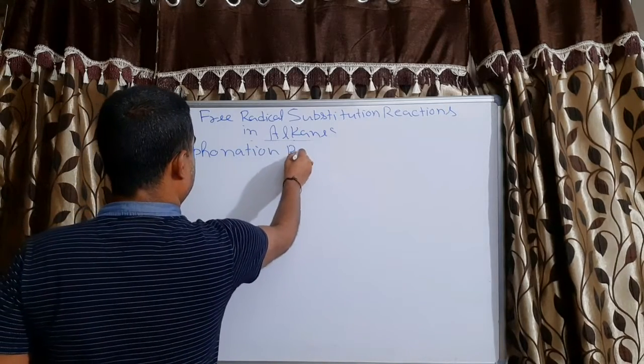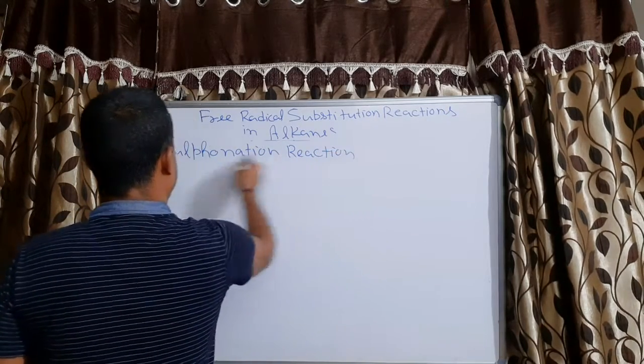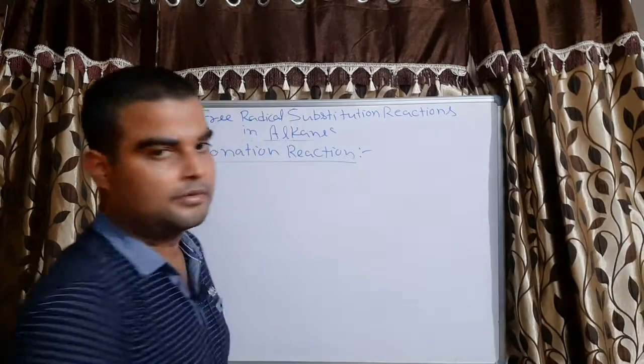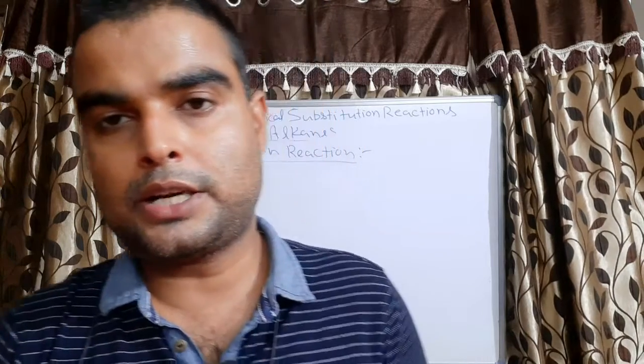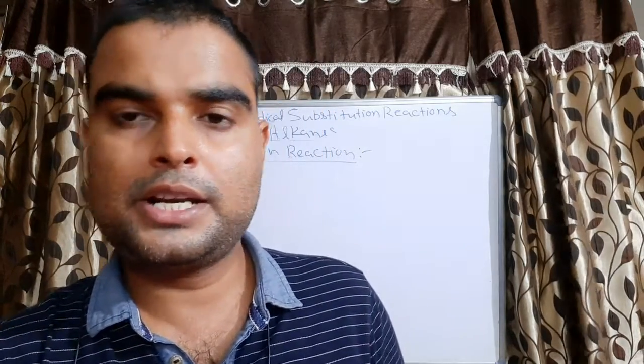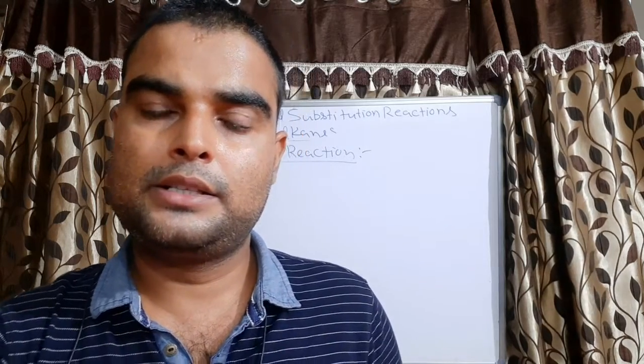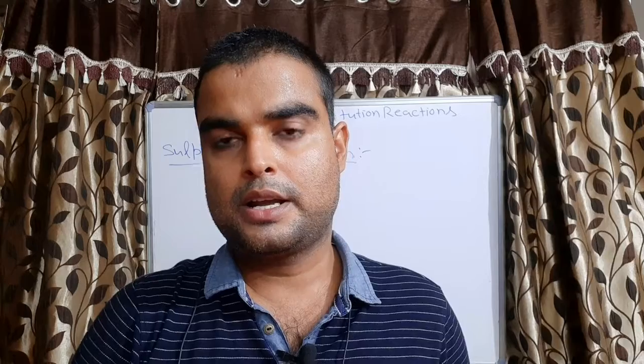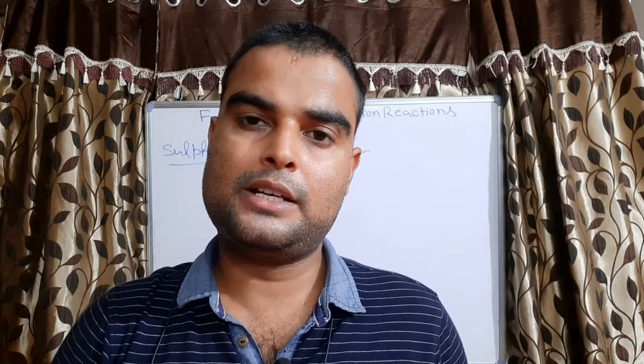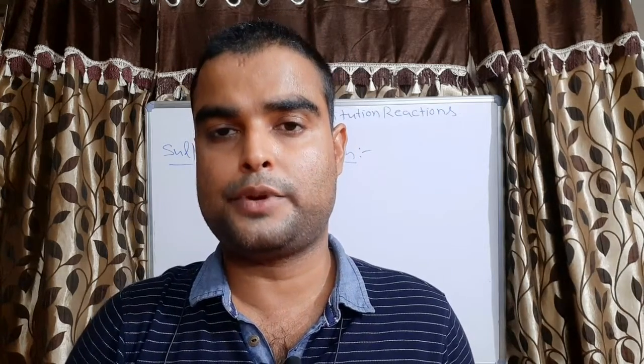Now come to the sulfonation reaction. What is sulfonation? Sulfonation is the process in which a hydrogen atom of the alkane is substituted by the sulfonic acid group. In sulfonation, generally only alkanes with 6 or more carbon atoms take part. If the alkane has fewer than 6 carbon atoms, then it does not undergo sulfonation.